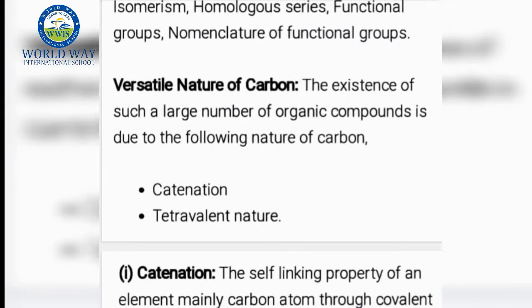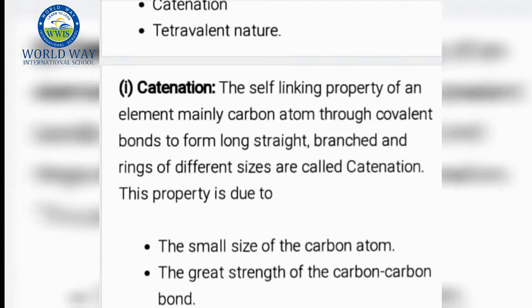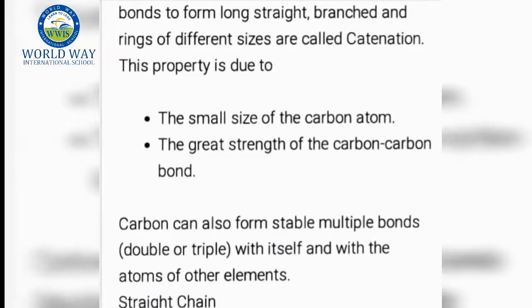Now, versatile nature of carbon. The existence of such a large number of organic compounds is due to the following nature of carbon, that is catenation and tetravalent nature. Now let us see what is catenation. It is the self-linking property of an element, mainly carbon atom, through covalent bonds to form long, straight, branched and ring chains of different sizes. This is known as catenation, and it is due to the small size of carbon atom and the great strength of carbon-carbon bond.